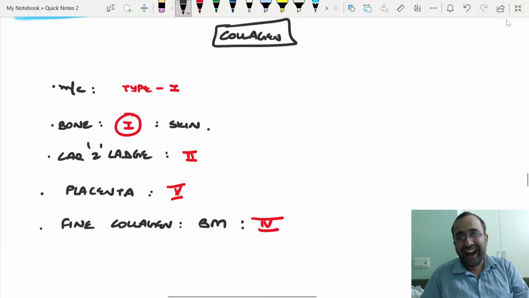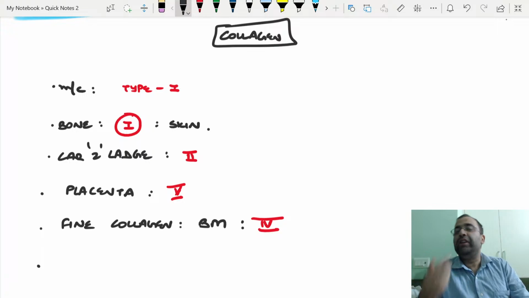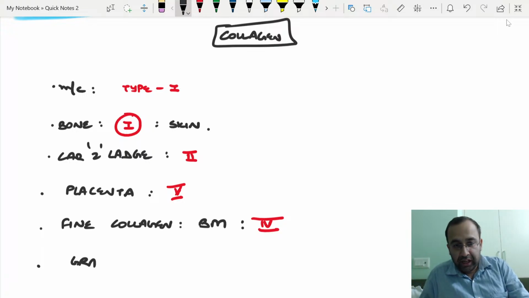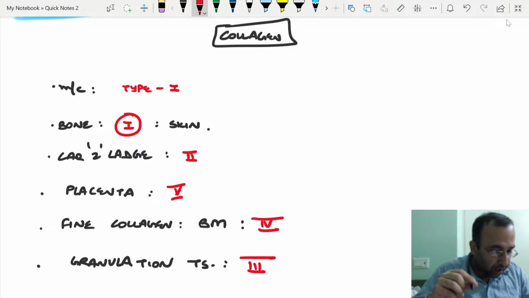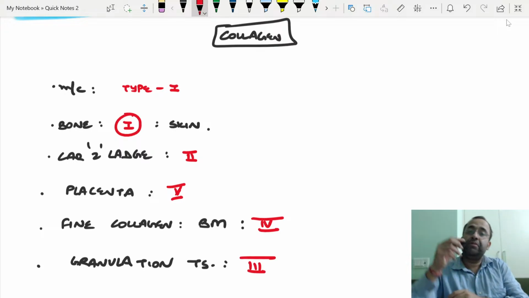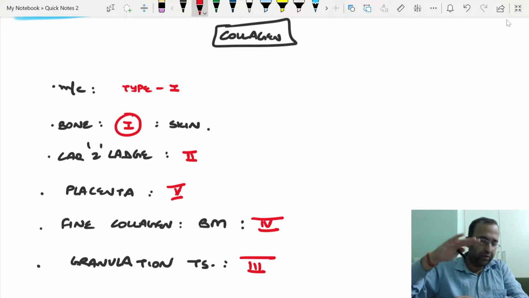Type 5. And lastly, which collagen plays a role in wound healing? Which is the first step of wound healing? Formation of granulation tissue. That is type 3 collagen. No, Naveen, no. Type 7 collagen is the anchoring collagen. It is associated with collagen interactions. Not interested. We keep ourselves to type 1 to type 5.